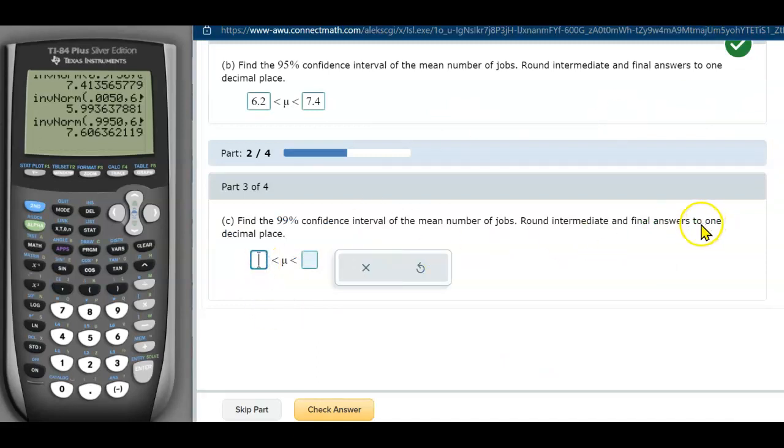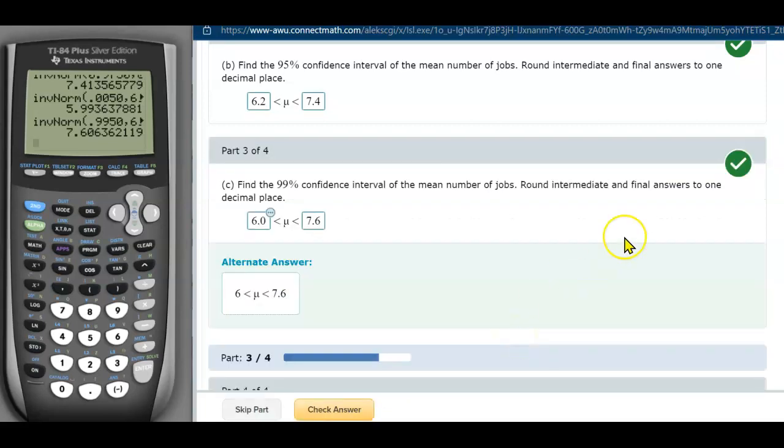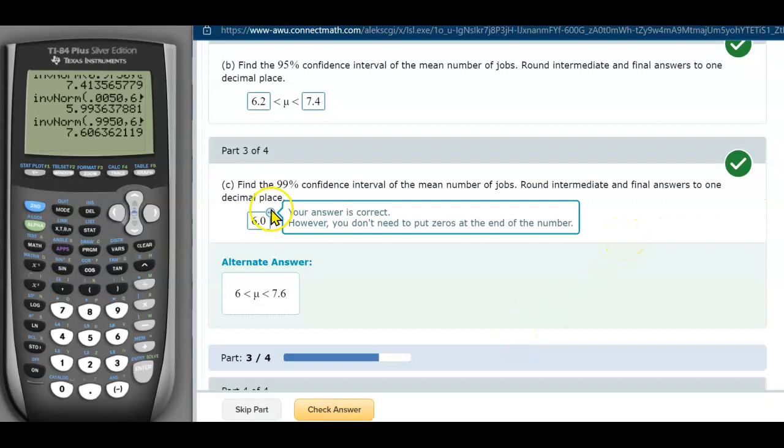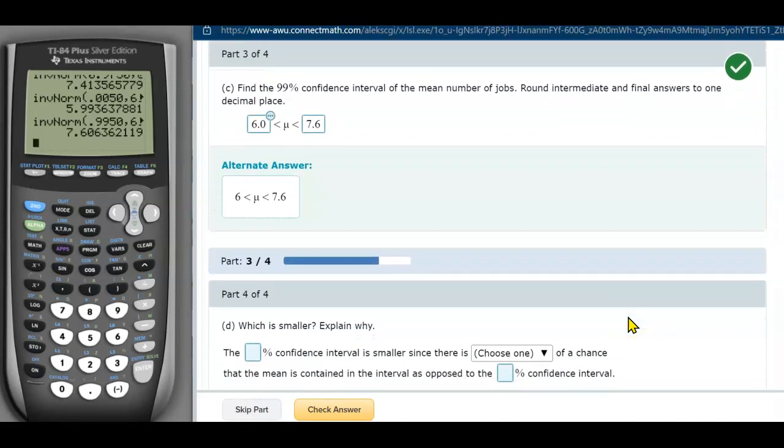All right, let's go back to the question and plug in the numbers. We want to round to 1 decimal place. So 5.99, if you round it, is going to be 6.0, right? And the other one, 7.6, is already rounded. And that's all, I think. Let's check it. The answer is correct, but I don't need to put a 0. Okay, that's still correct. Great.